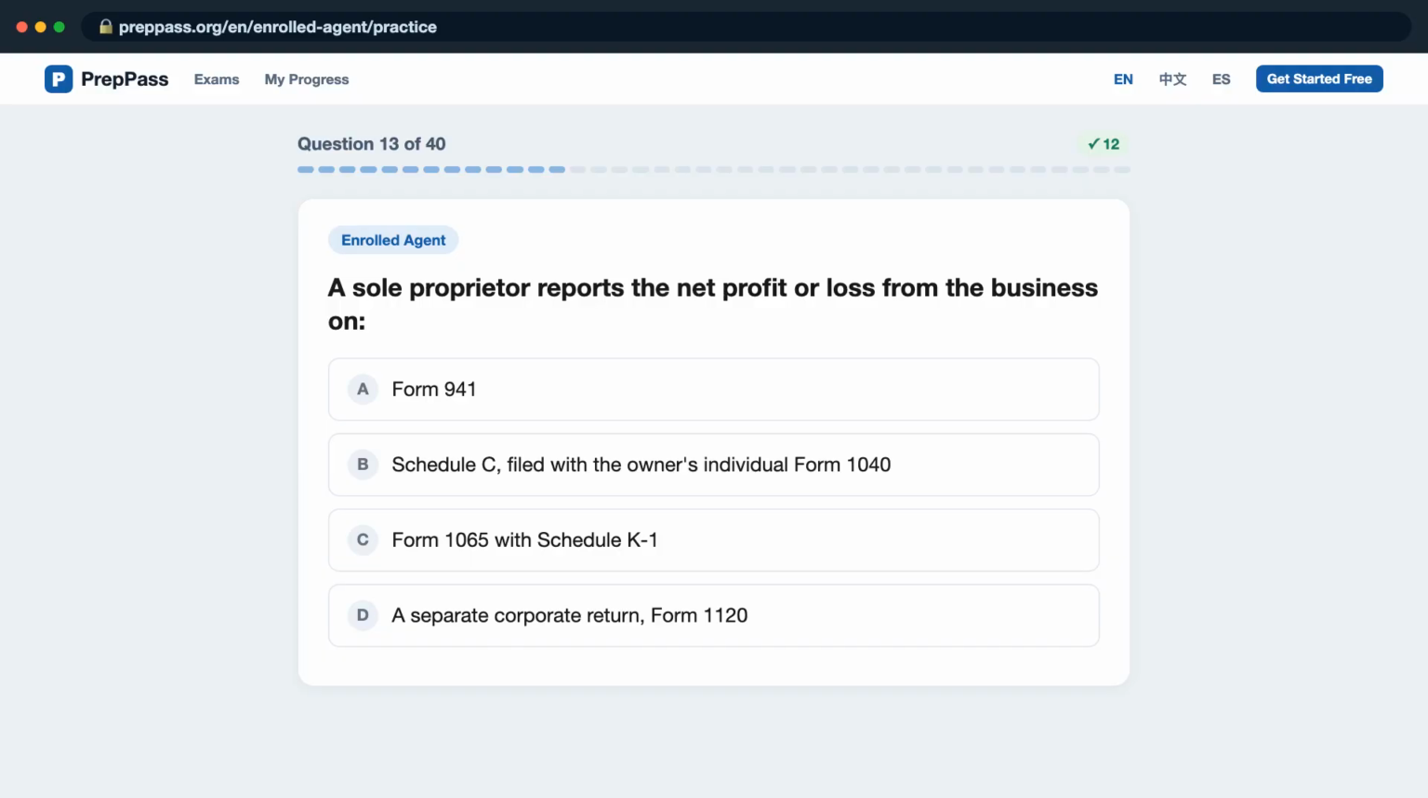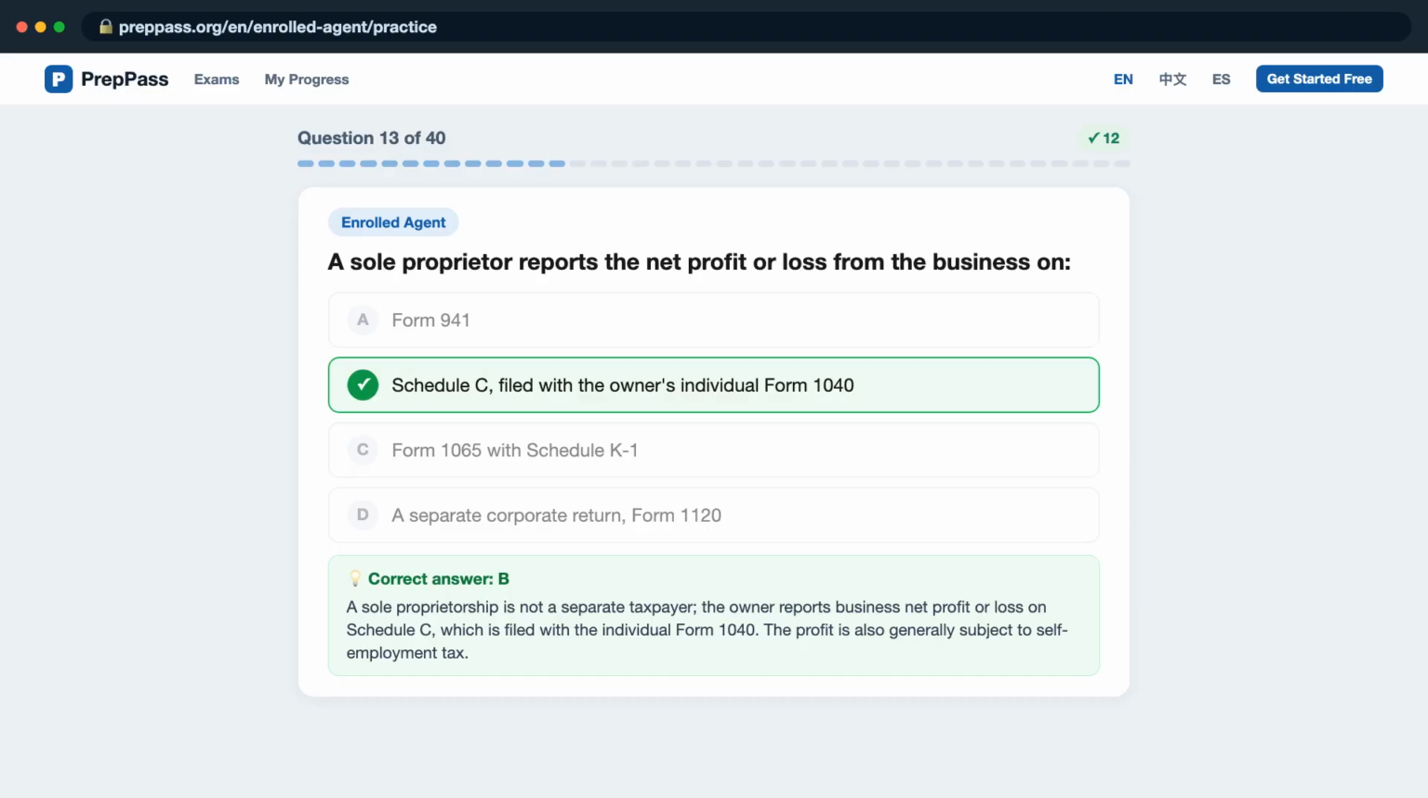Question 13. A sole proprietor reports the net profit or loss from the business on, is it A, Form 941? B, Schedule C, filed with the owner's individual Form 1040? C, Form 1065 with Schedule K-1? D, a separate corporate return, Form 1120? The correct answer is B. A sole proprietorship is not a separate taxpayer. The owner reports business net profit or loss on Schedule C, which is filed with the individual Form 1040. The profit is also generally subject to self-employment tax.